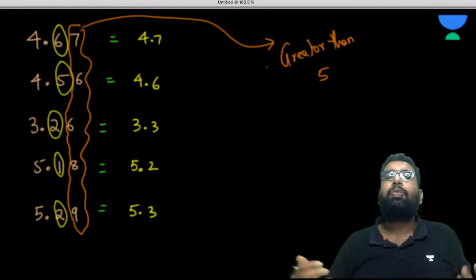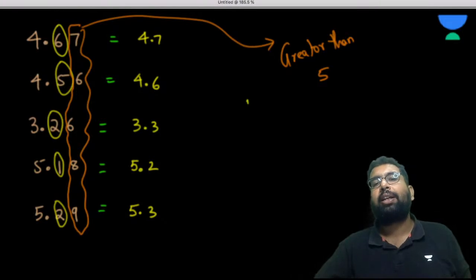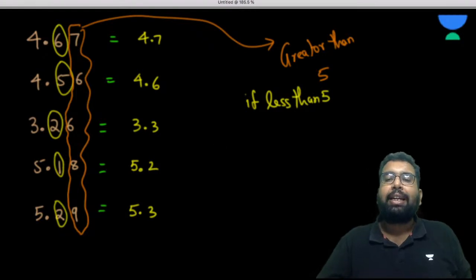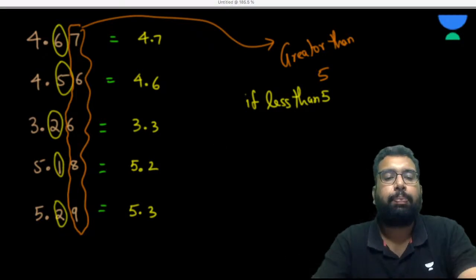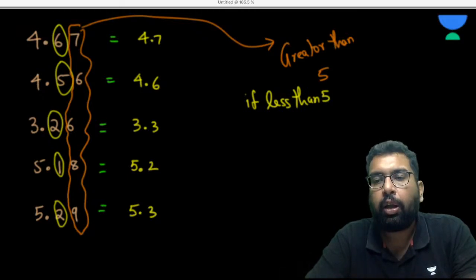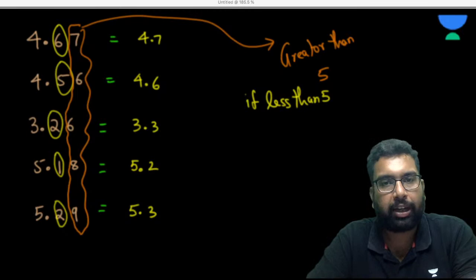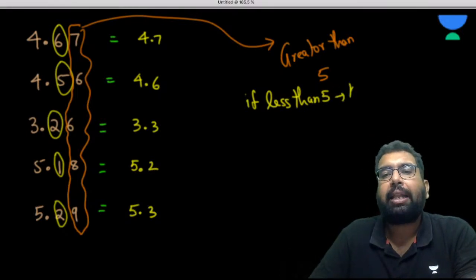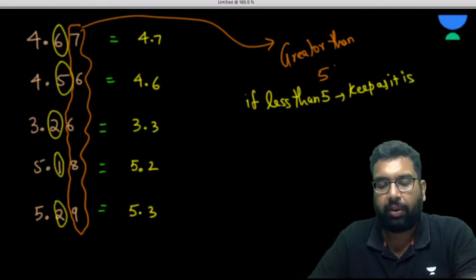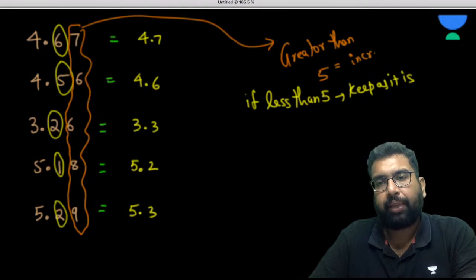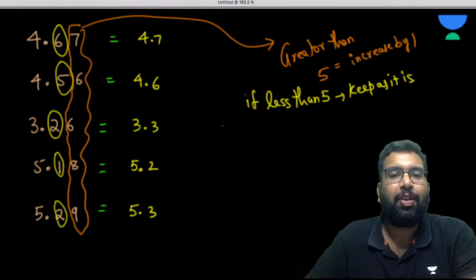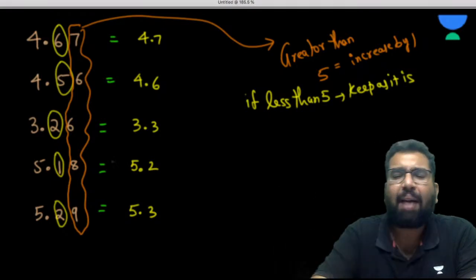Now, what is going to happen if it is less than 5? There are only two options: either you keep the digit the way it is, or you raise it by 1. So if the next digit is less than 5, keep it as it is. If the digit next to it is greater than 5, increase by 1. Very simple, isn't it? And we have been knowing this all along.